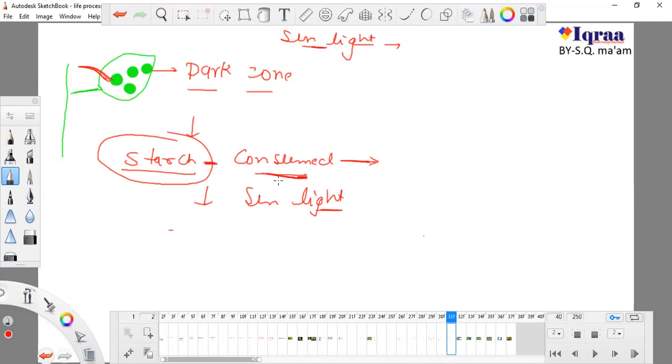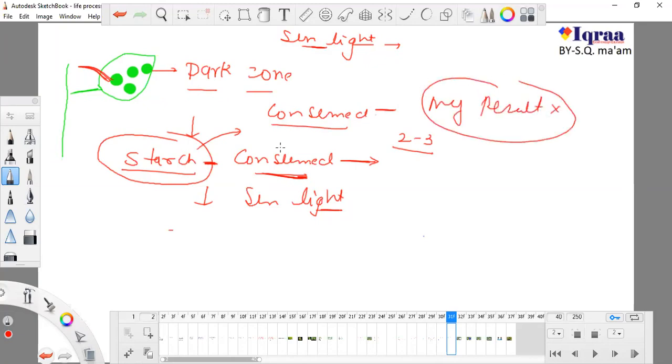So I have to do this experiment immediately, because if I start my experiment 2 or 3 days after putting them into the dark zone, then all the starch will get consumed, and I will not get my results. My results will be nil, because when they were in sunlight they were producing starch, and in the dark zone all of the starch from this green part will get consumed, and there will be no result.